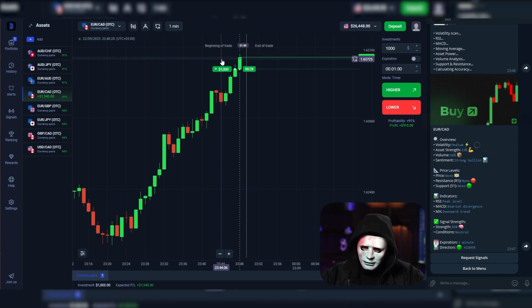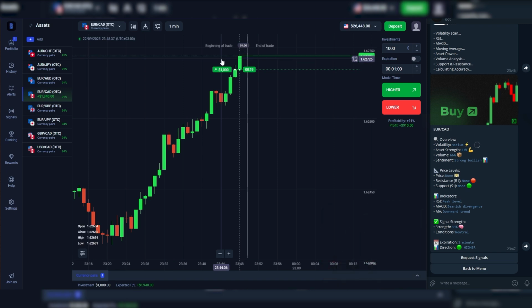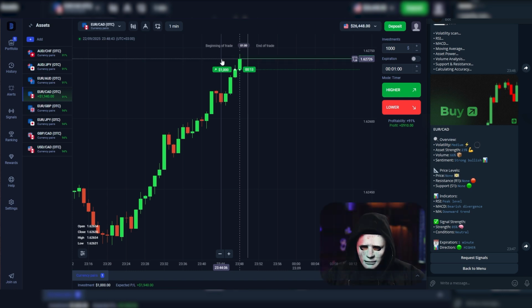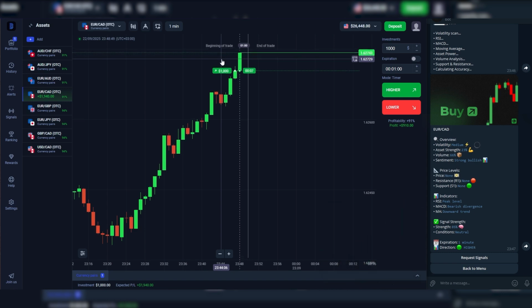The main thing is, this tool works better than any person. As I said, the link is in the description. Just try it yourself and see what's happening on my screen. Right now, I'm taking the signal on the right and immediately entering the trade in front of you. And that gives us a huge advantage over people who trade without this bot. I'll tell you right away, you won't find a bot like this anywhere else.